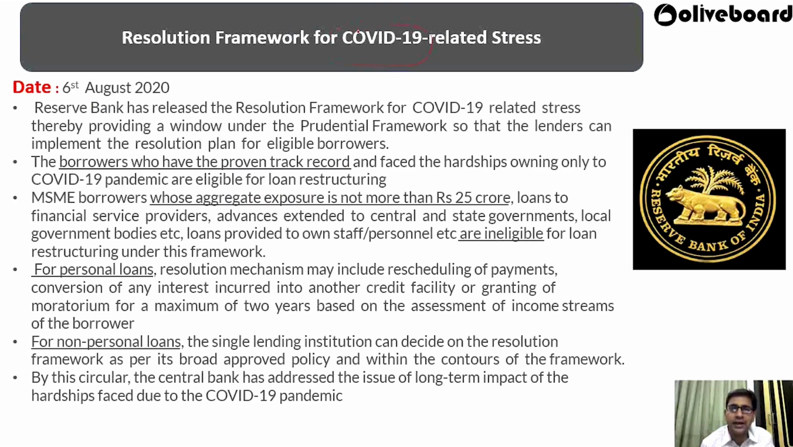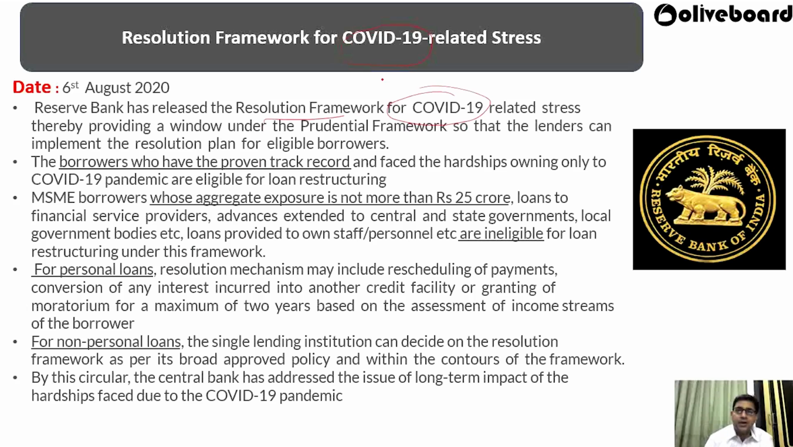So all of you know that year 2020 has gone in the total COVID-19 stress. Because of that, many of the loans that people have taken from the banks and various places, they are not able to pay the loans on the proper time. So because of that, RBI has come with the resolution framework for COVID-19 related stress.